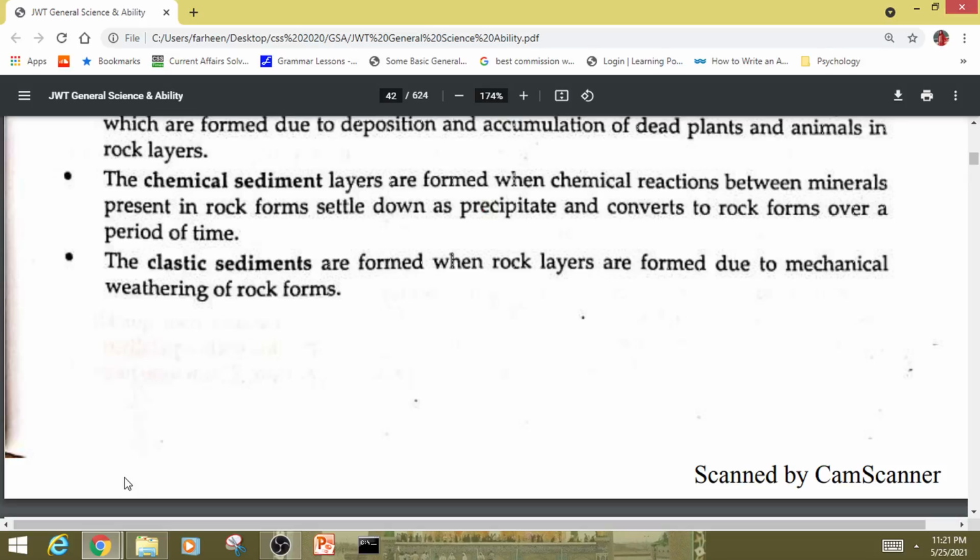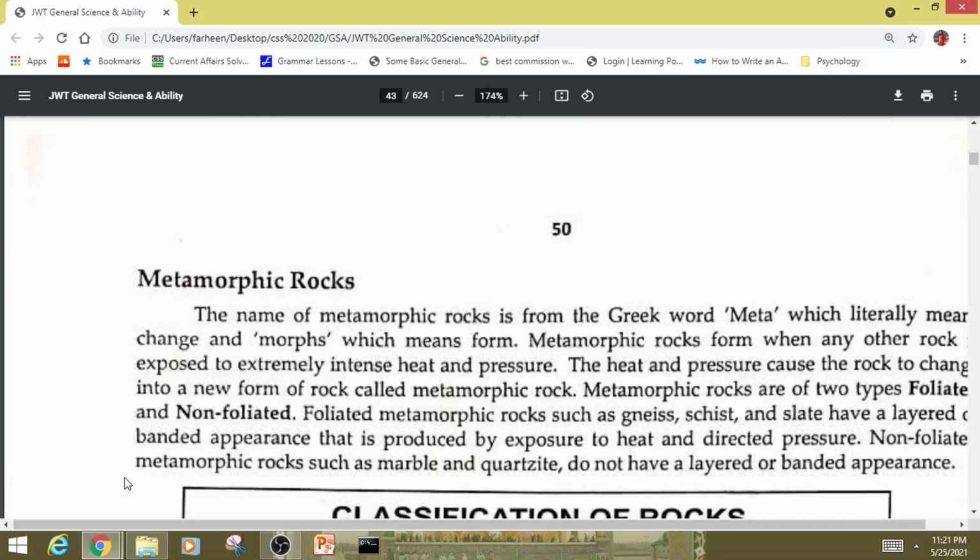Metamorphic rocks. The name metamorphic is from the Greek word meta, which literally means change, and morphs, which means form. Metamorphic rock forms when any other rock is exposed to extremely intense heat and pressure. The heat and pressure cause the rock to change into a new form of rock called metamorphic rock. Metamorphic rocks are of two types, foliated and non-foliated.